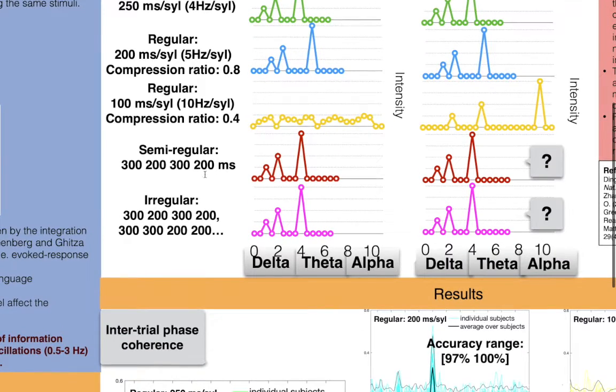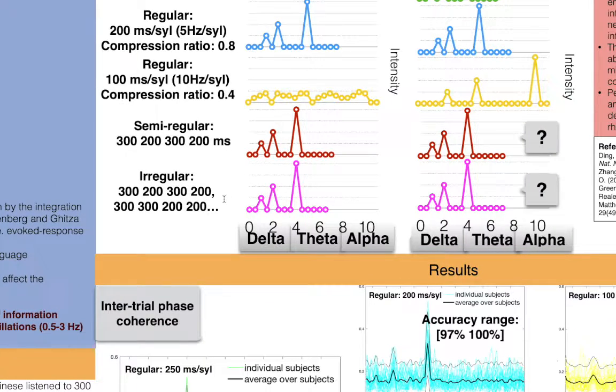And I also have the semi-regular condition. This means in each sentence it has a fixed sentence rate. So the first and the third syllable were 300 milliseconds long. The second and the fourth syllable were 200 milliseconds long. And my last condition is irregular, so each syllable is either 300 or 200 milliseconds long.